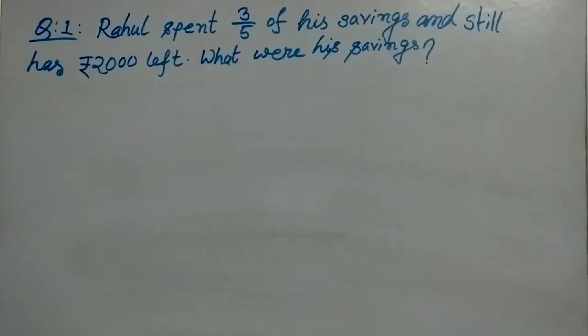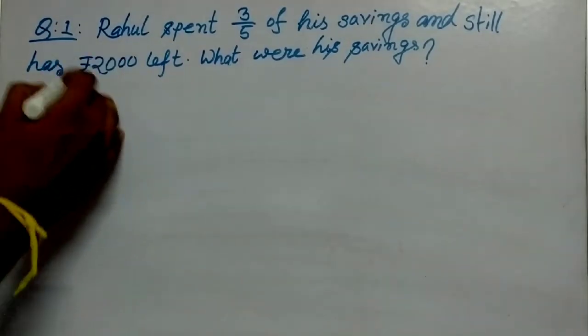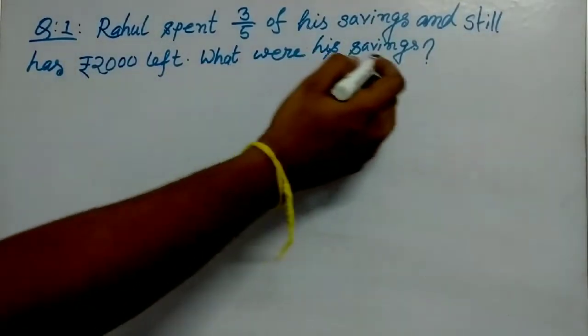In the last video, we had a discussion over some word problems based on our daily life. Today, in this video, we will discuss some more problems like that. This problem says that Rahul spent 3 by 5 of his savings and still he has rupees 2000 left. Now, what were his savings?